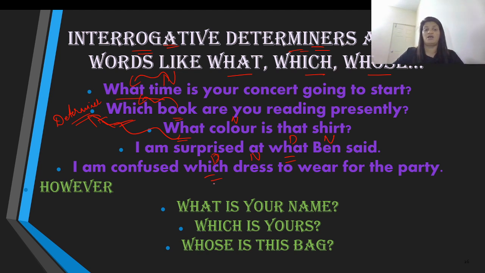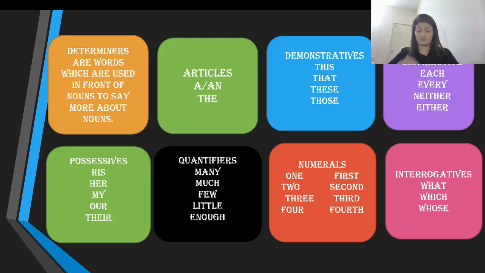But, however, supposing you have WH words like this, like what is your name, which is yours, whose is the bag. Do you see any noun over here? Nope. Do you see any noun over here? Nope, you do not. Do you see any noun over here? Nope. You do not have any nouns. Well, for a word to qualify as a determiner, it has to be right in front of a noun, right? That's what I told you earlier. But then there is no noun over here, therefore it's not your determiner, but instead it is your pronoun. So these are a few determiners that we have in English grammar.